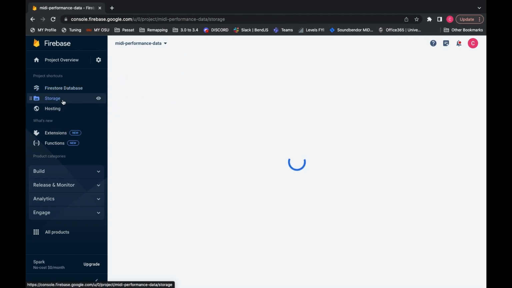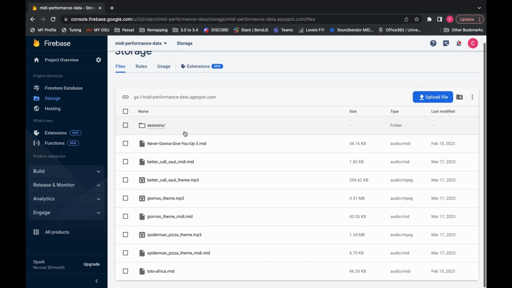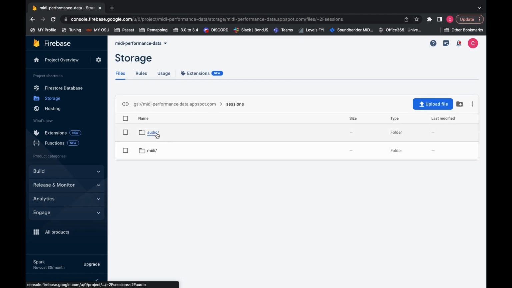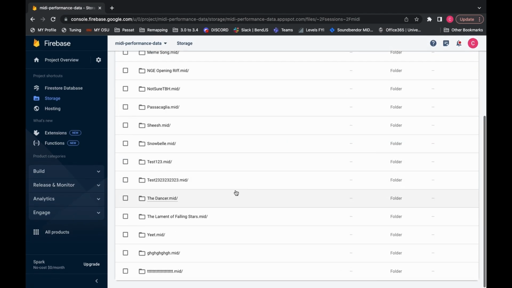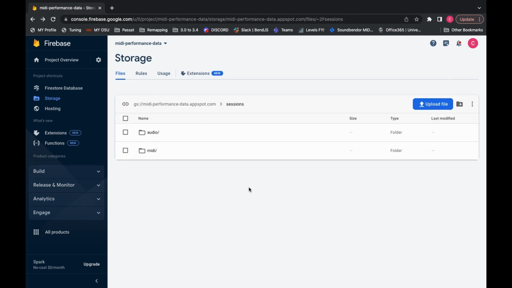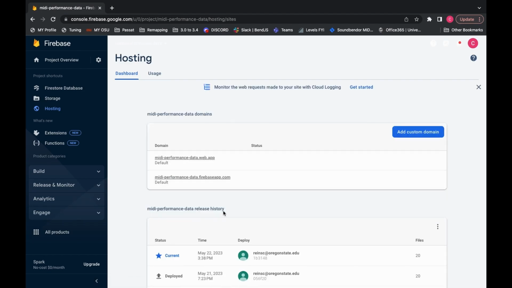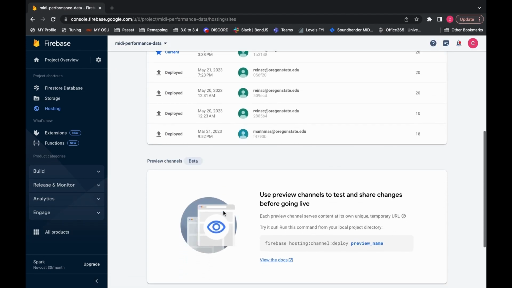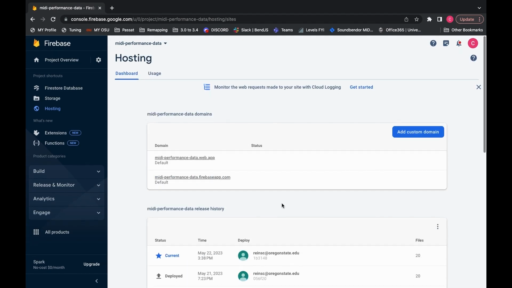And then looking in our actual storage, you will see inside sessions, there's audio files, and then there's also a spot for all the MIDI files. This makes it easier for users to be able to download their files later. And then we also have all of our hosting information here as well. As of right now, our app is hosted through Firebase, and in the future, I think we will move that to AWS. Overall, we are satisfied with the progress the application has made over the course of the term.